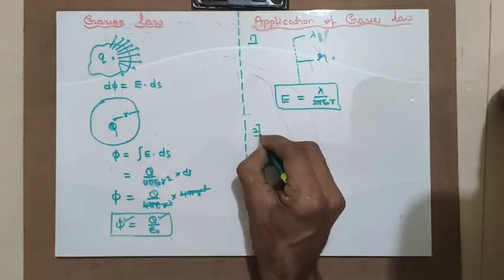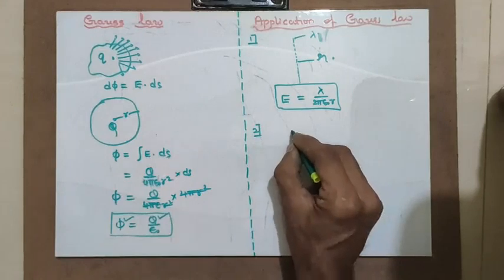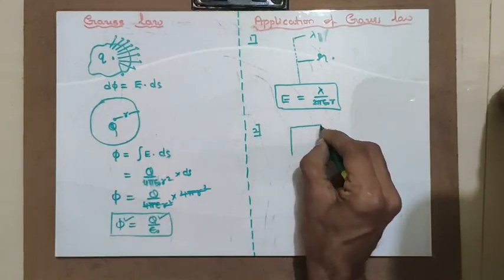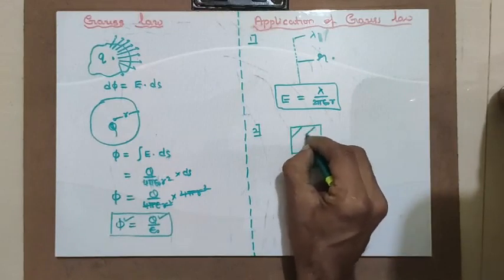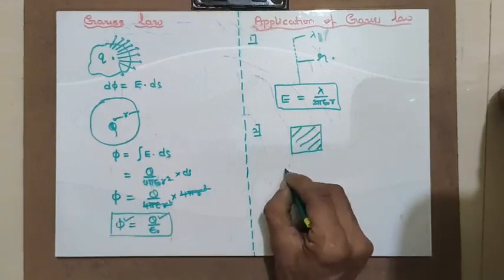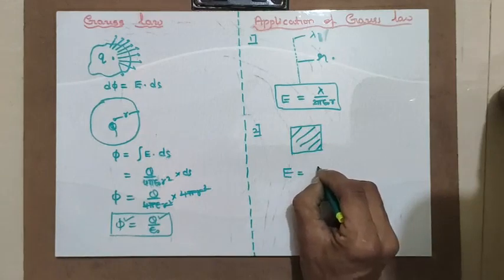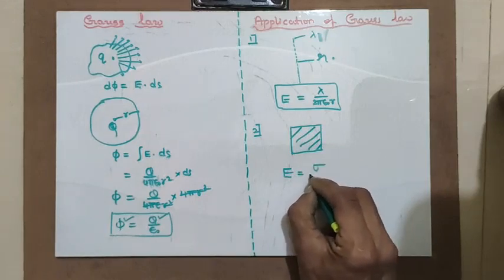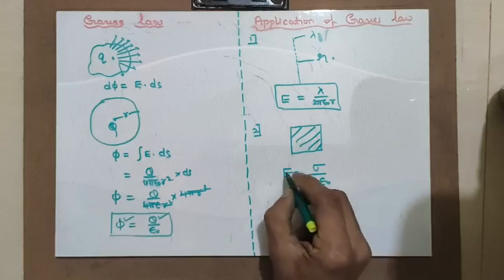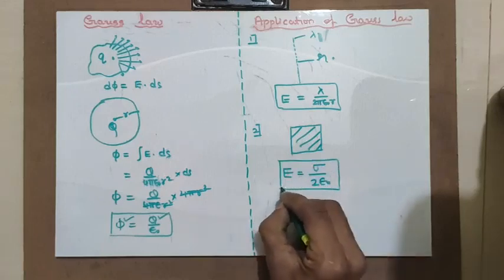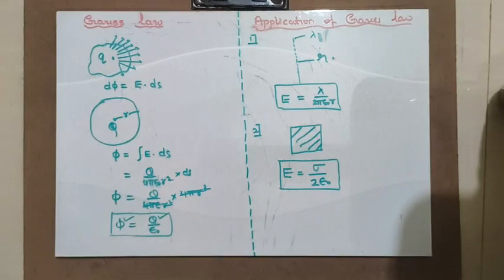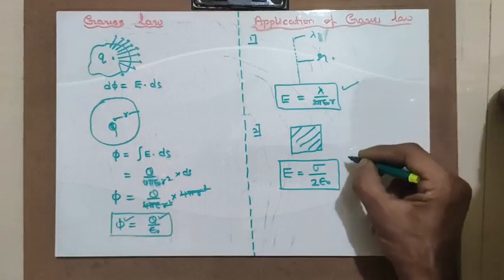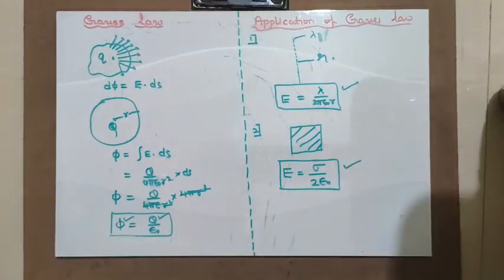The second application of Gauss law derives that the electric field due to a surface charge is given by the surface charge density divided by 2 epsilon naught. These two are very important derivations that come out from application of Gauss law. Hence, let us remember these two formulas. We will explore these formulas when we have to solve the numerical examples.